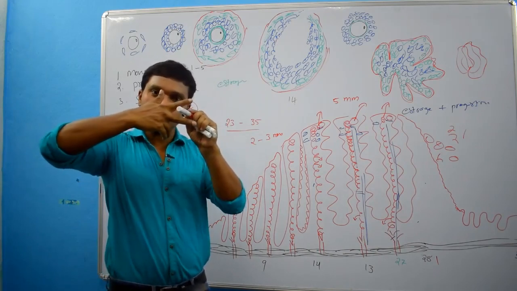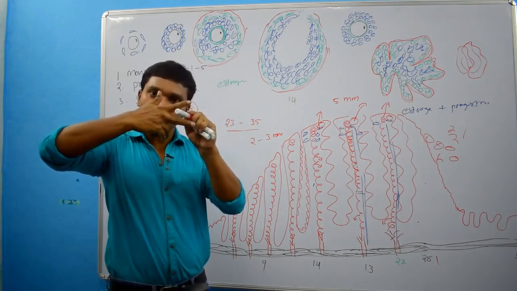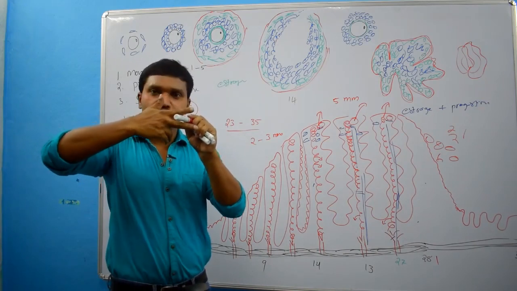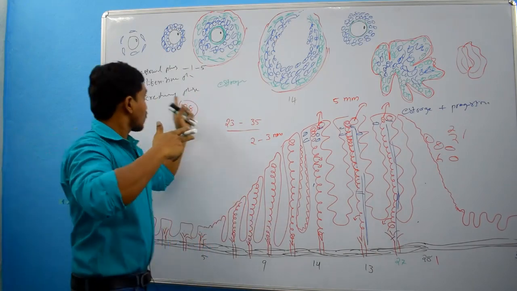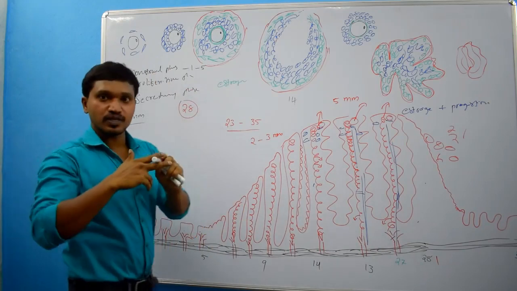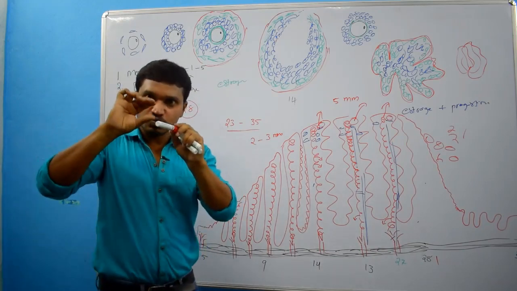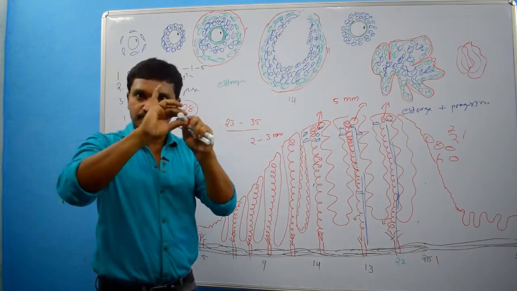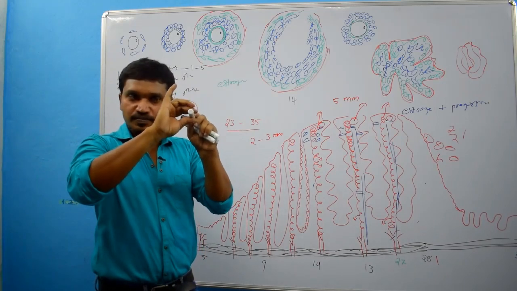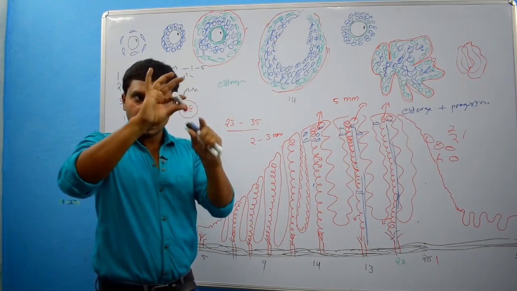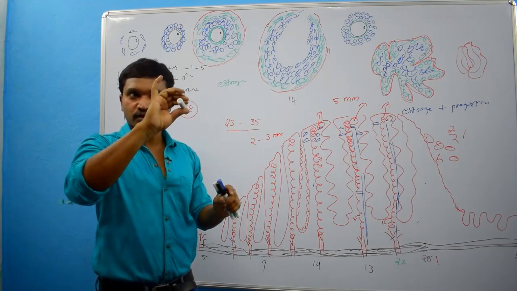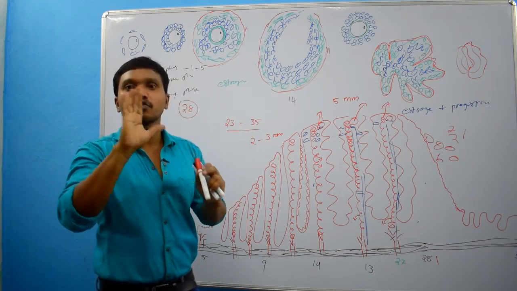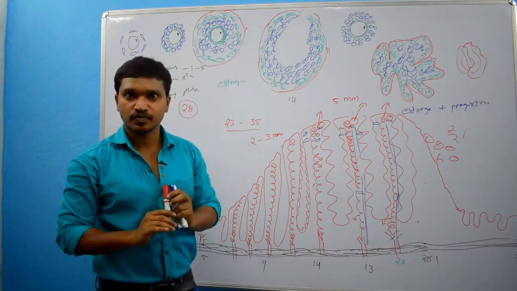When they are passing through the myometrium, after the 5th day or even before the 5th day, that means at the end of the menstrual phase, these smooth muscle fibers start contracting. When they start contracting, the blood vessel will pinch off. When it is pinched off, blood flow will stop.